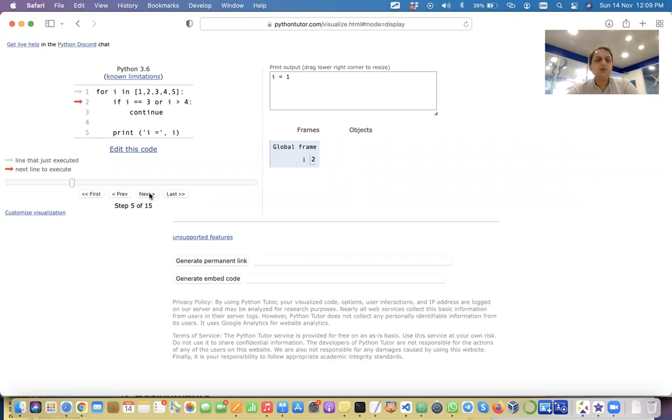Now I is equal to 2, right? Again, neither condition is true. So it will again print this. Now I is equal to 3. See, I value is 3. Now this condition is true. I is equal to 3, right? Even though I is not greater than 4, this is true. So it will actually hit continue.